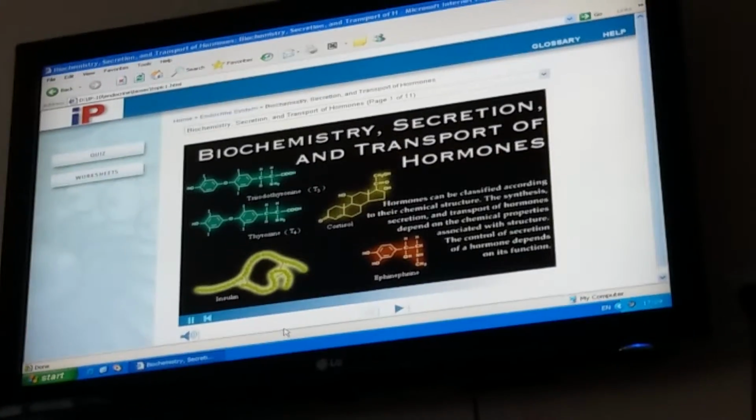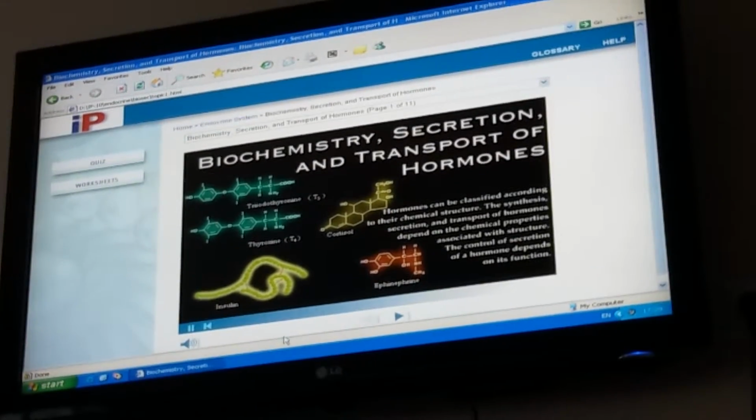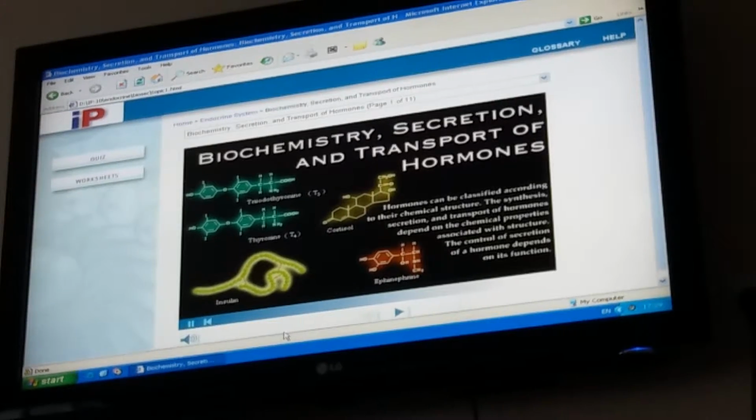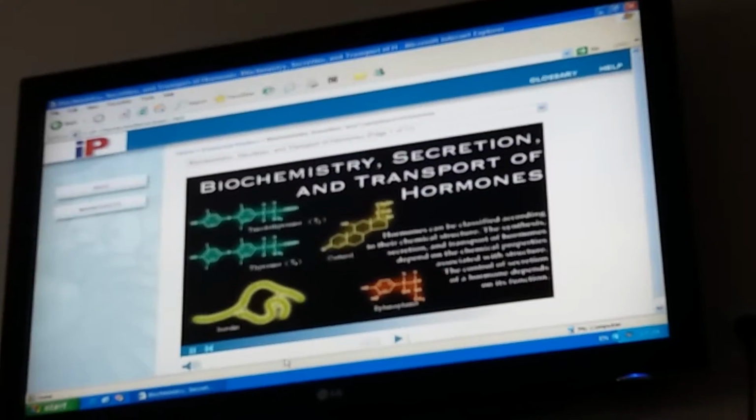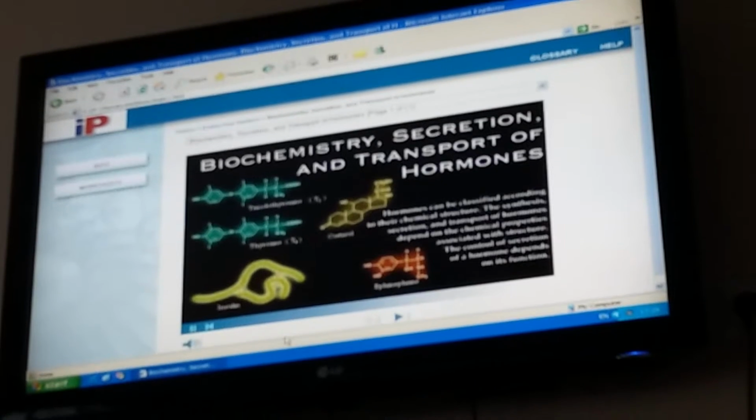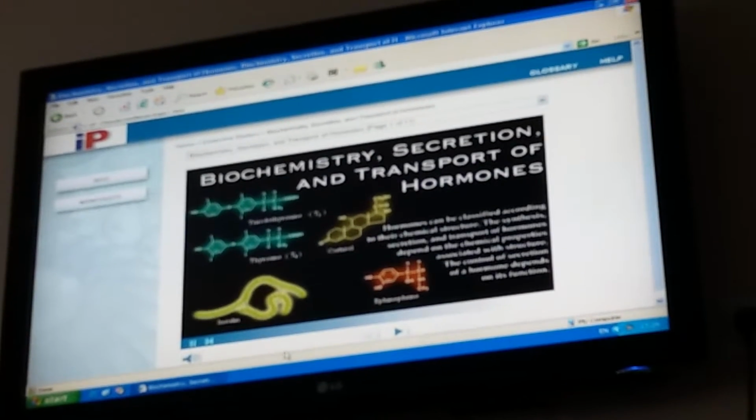Hormones are classified according to their chemical structure. The synthesis, secretion, and transport of hormones depend on the chemical properties associated with structure. The control of secretion of hormone depends on its function.